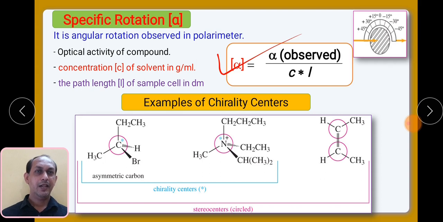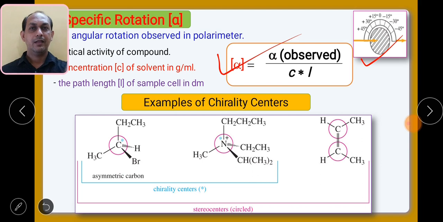So it is calculated with this particular formula. It is nothing but the ratio of the observed optical rotation divided by the product of concentration and path length. On the polarimeter detector you will find that particular specific rotation, either plus some degrees or minus some degrees. These terms are already familiar to you.